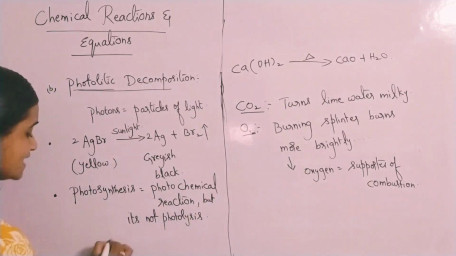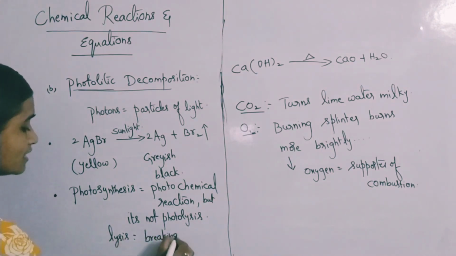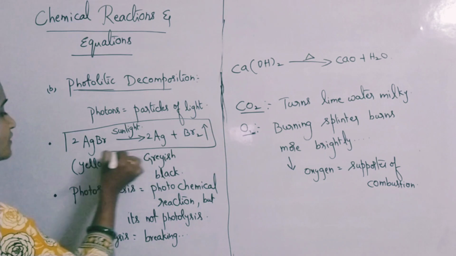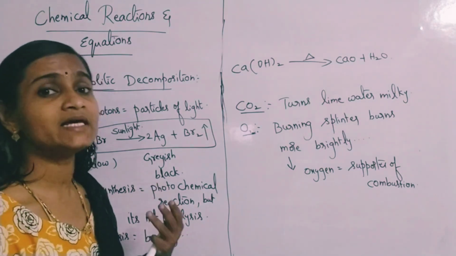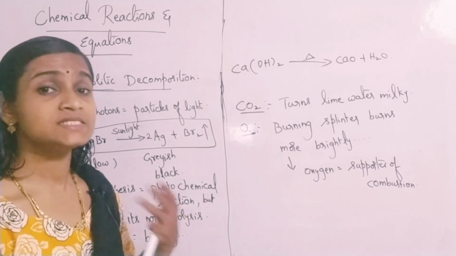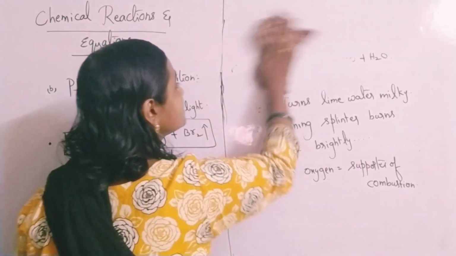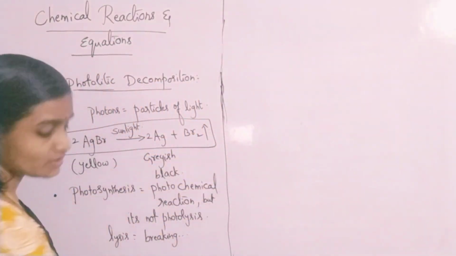The word lysis stands for breaking. If breaking of a molecule into its ions or into smaller compounds takes place in the presence of sunlight, you call it photolysis or photolytic decomposition. This is the best example for a photolytic reaction. Even AgCl, when kept under sunlight, gives metallic grey colored silver, and chlorine gas escapes out. So these all come under photolytic decomposition reactions. And the third category is electrolysis reactions.